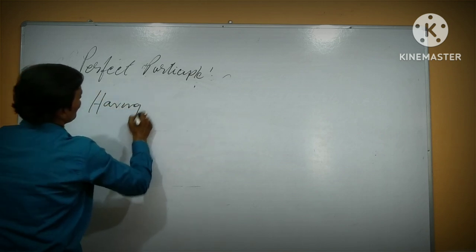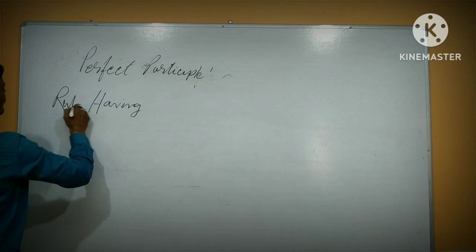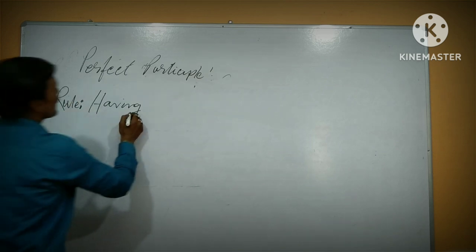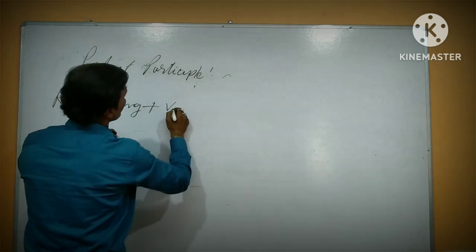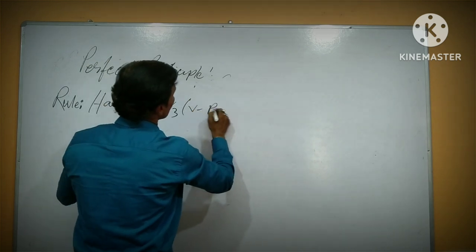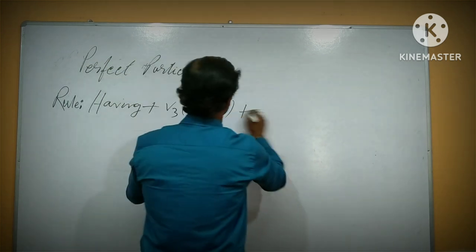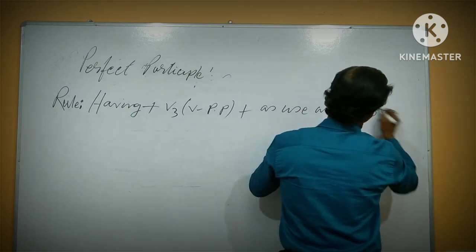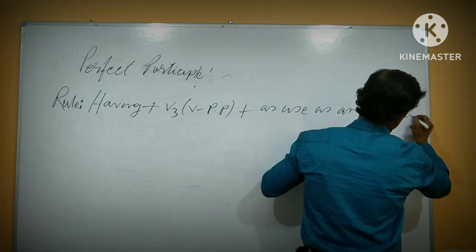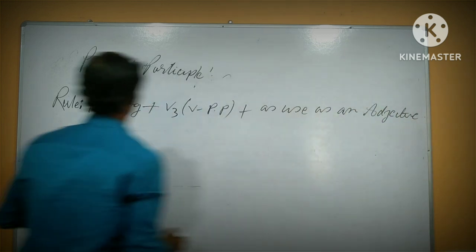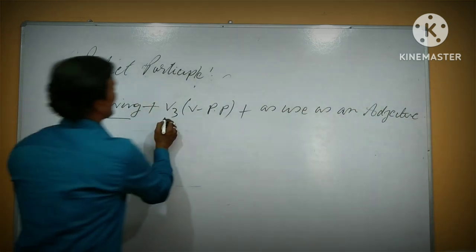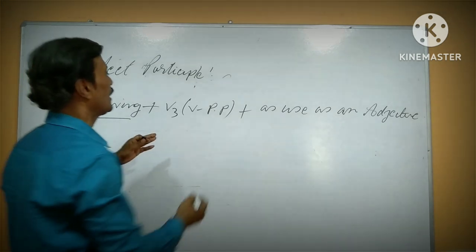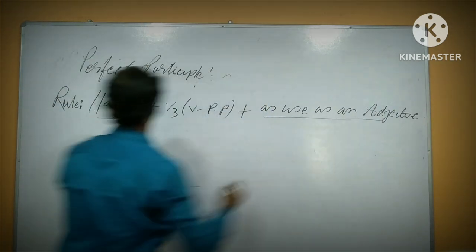Having, what is the rule here? The rule here: having plus V3, means the past participle form of the verb, and it is used as an adjective. Okay? Having means the action is already over, and it is used as an adjective.